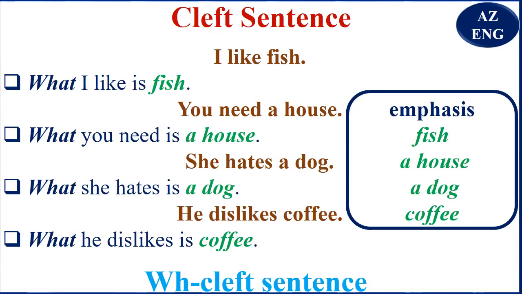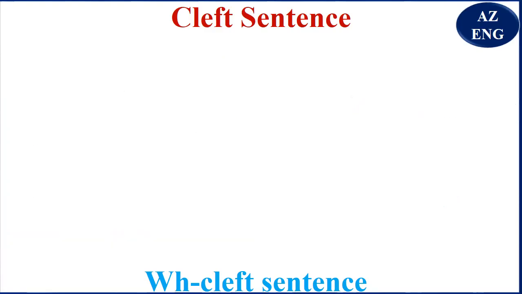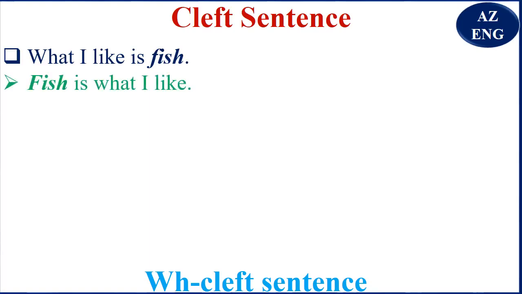Before having the next examples, you remember that fish, house, dog, coffee are nouns. Do not forget that. Now have a look at this. What I like is fish. I'm going to change the arrangement of the words. Fish is what I like. So we've got what I like is fish, and fish is what I like.